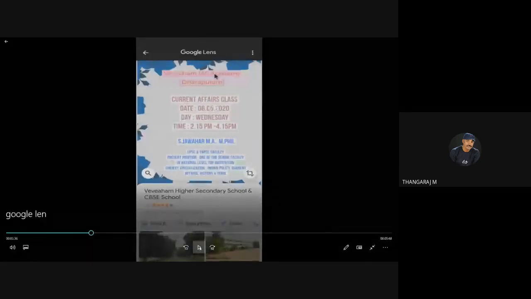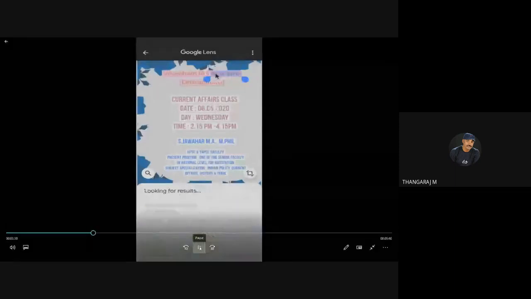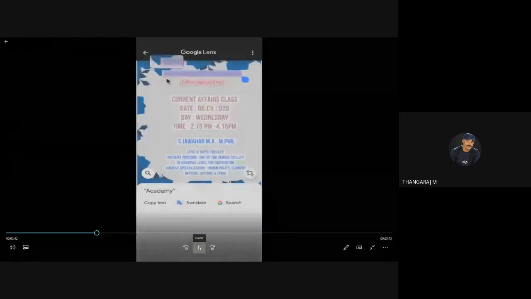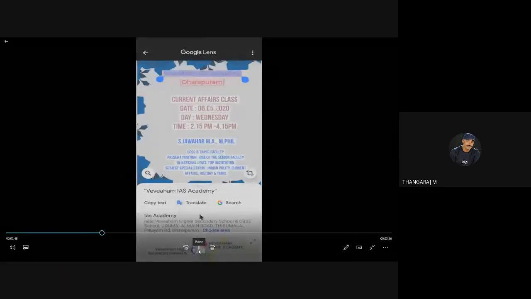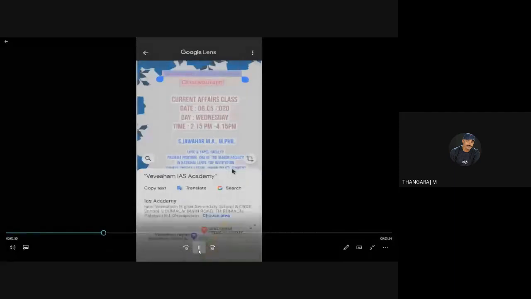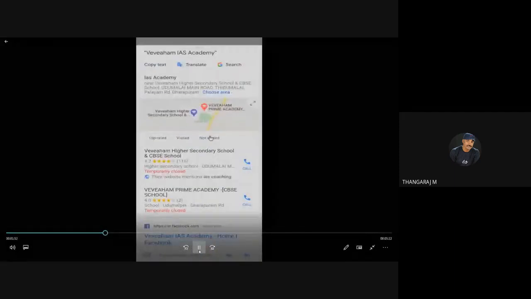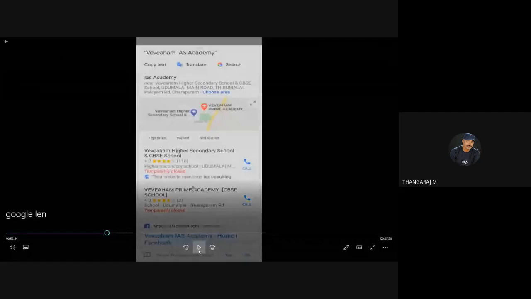Now I select only a few words from the first line. It gives us information about that institution. It also tells us the location of the institution.